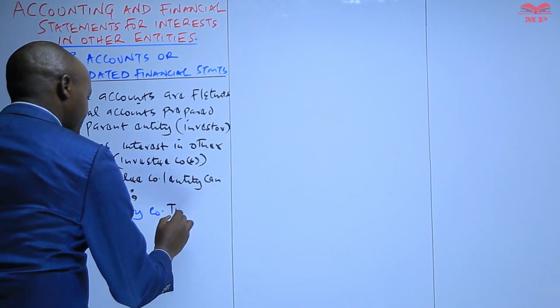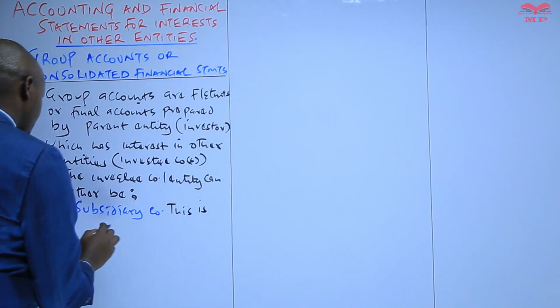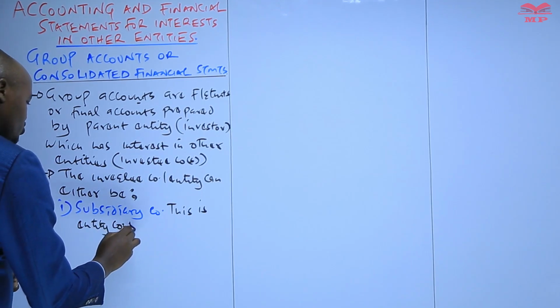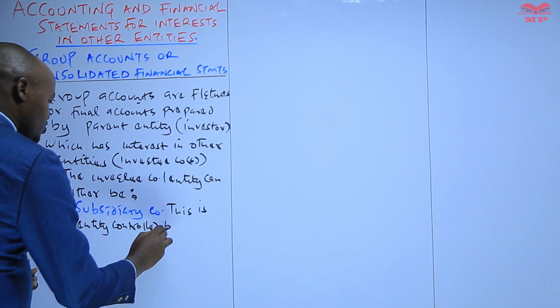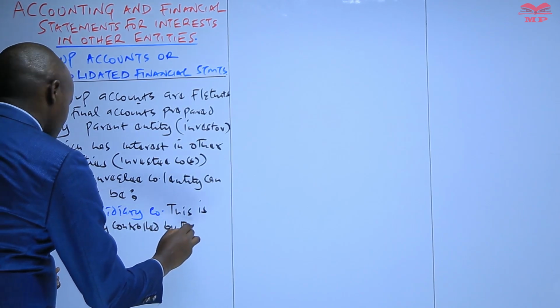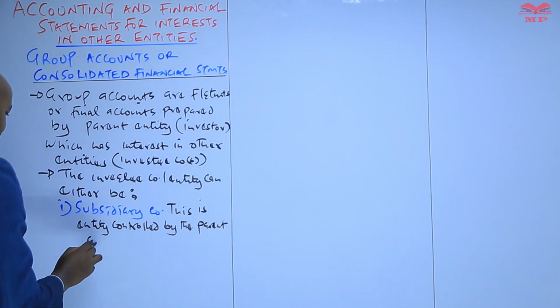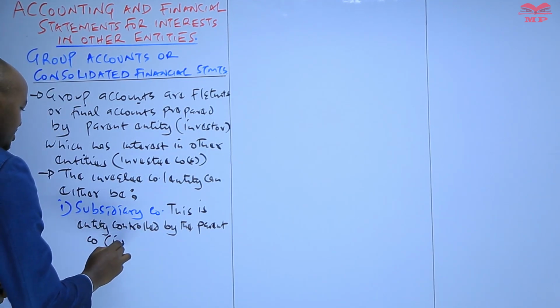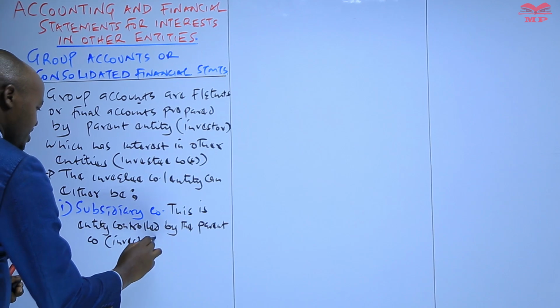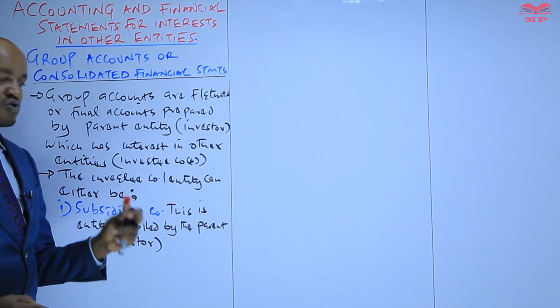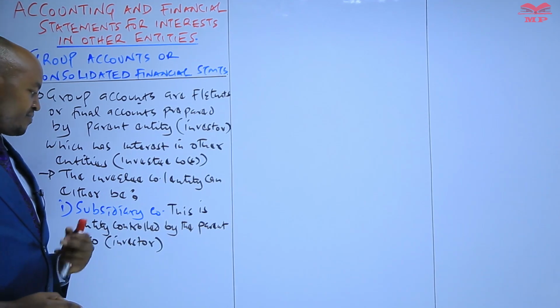So we can say that this is an entity controlled by the parent company. Remember, the parent company here is the investor. So a subsidiary is a company which is controlled by the parent company.